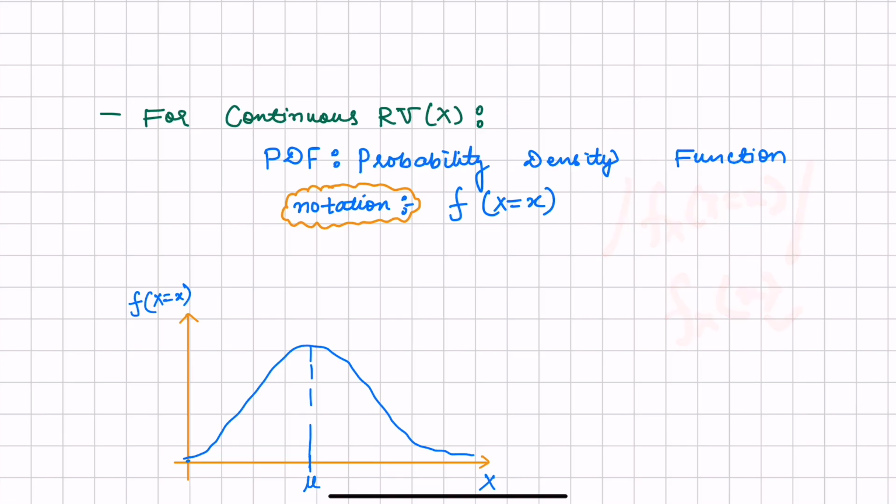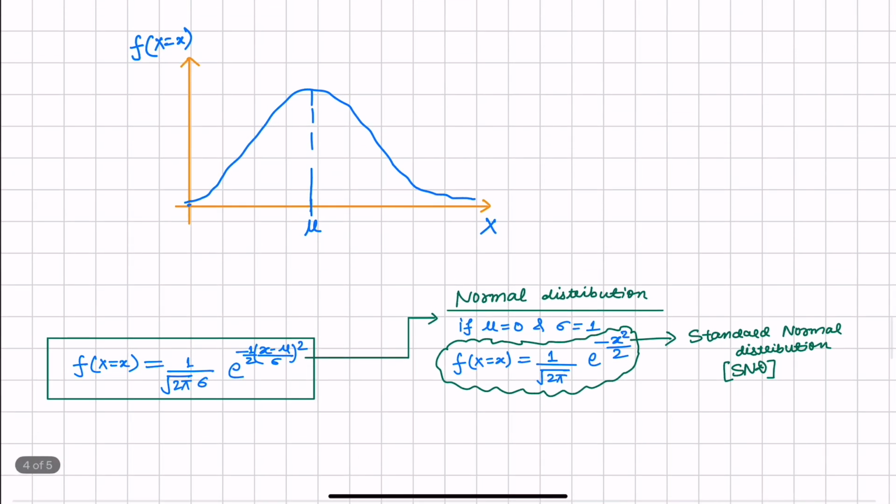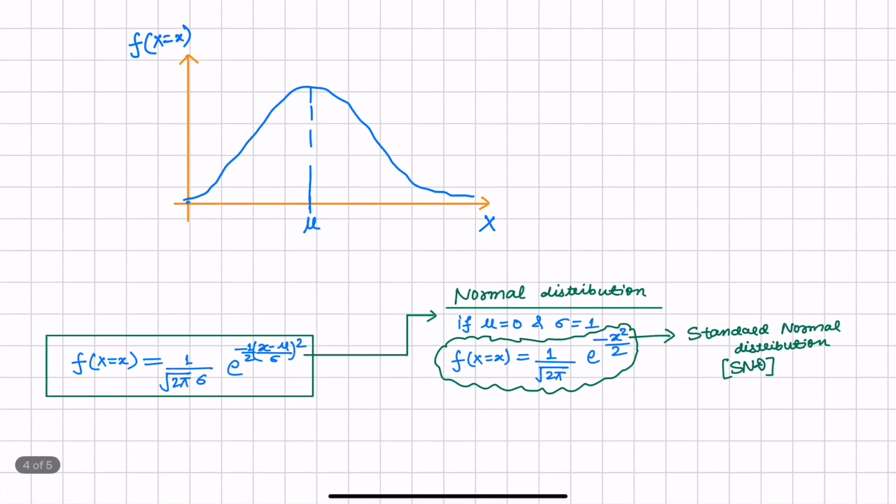Okay, now let's take an example of normal distribution. Normal distribution is a bell-shaped curve where x can take values from minus infinity to infinity, and it has some mean value, a central value. It can be mathematically noted by f(x) = 1 / (sqrt(2 pi) sigma) times e raised to minus half ((x minus mu) / sigma) whole squared. This is called normal distribution.